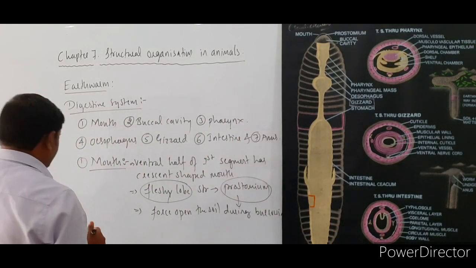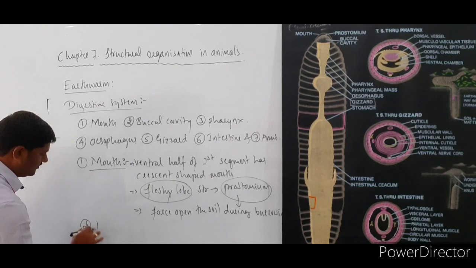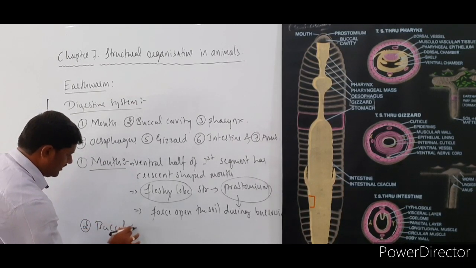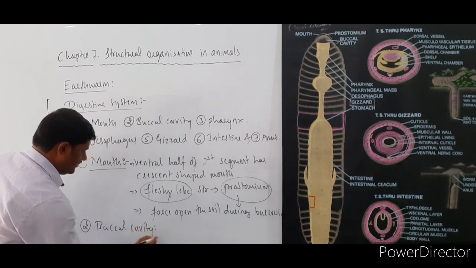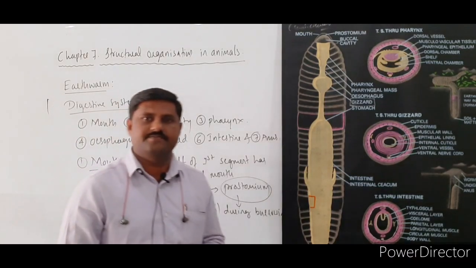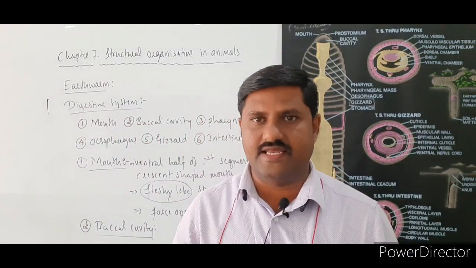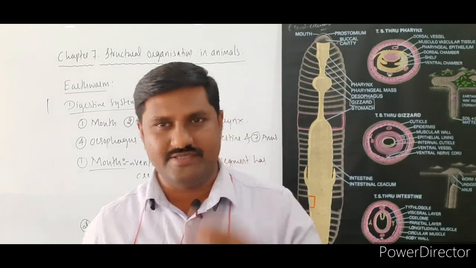Let us see the second part, that is buccal cavity. What is this buccal cavity? Already you know what the buccal cavity is in case of human being.